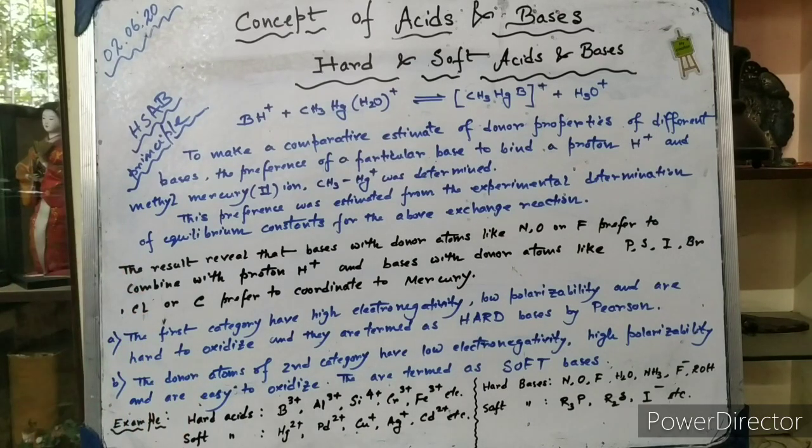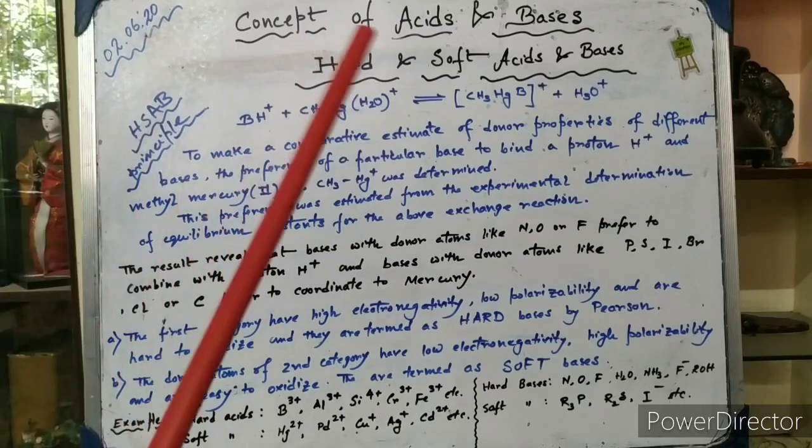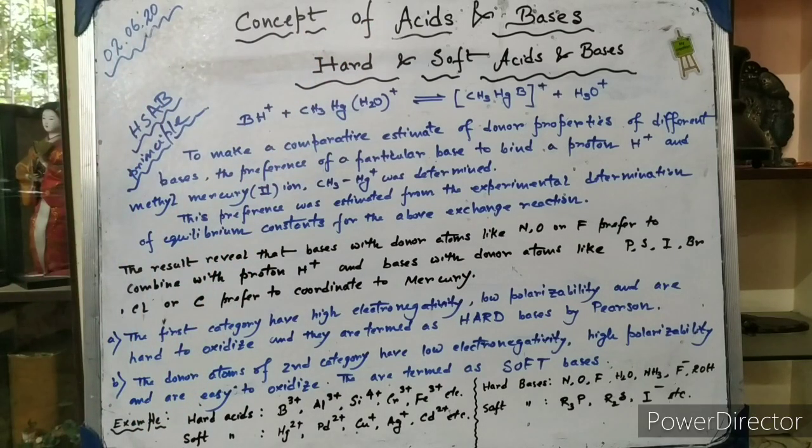Again, in the second category, you can see that the boron is coordinating with the methyl mercury cation. Boron is considered to be a soft acid, and methyl mercury is considered to be a soft base. Therefore, these are the reactions between a soft acid and a soft base. So you can come to the conclusion that soft acids prefer to combine with soft bases, and hard acids prefer to combine with hard bases. That is actually the principle of hard and soft acids and bases, which is also called the HSAB principle: hard, soft, acid, base principle.